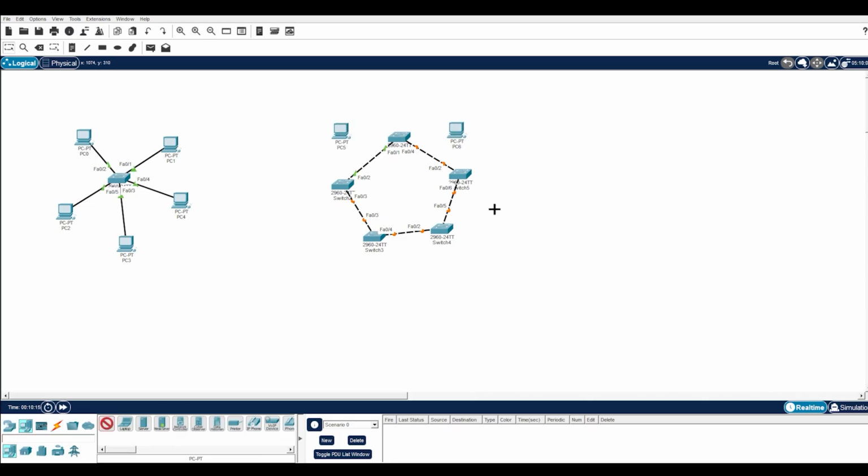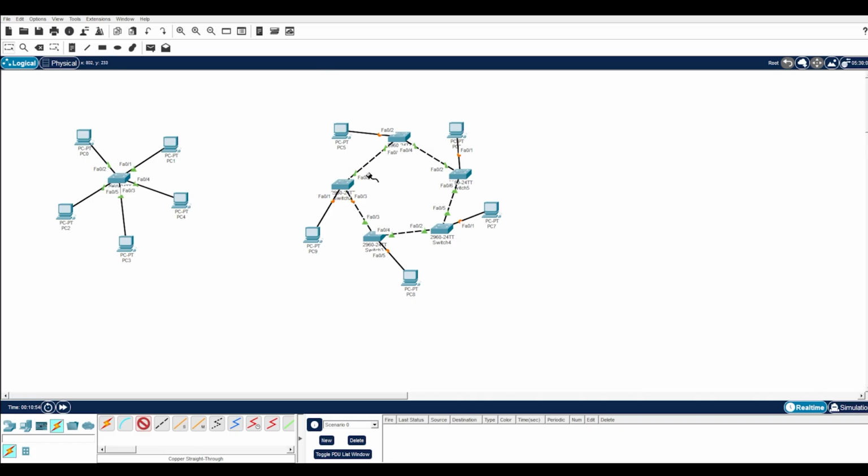1, 2, 3. And now let us connect all the pieces to the switch. Yes, first one, the second one, third one, fourth one, and fifth. So this is the structure of ring topology.